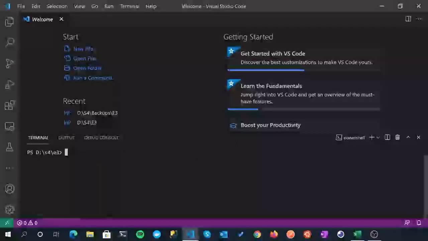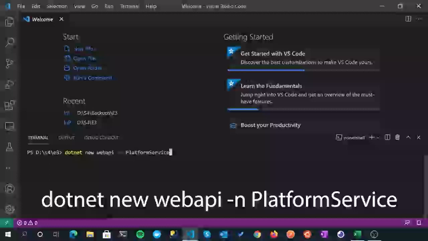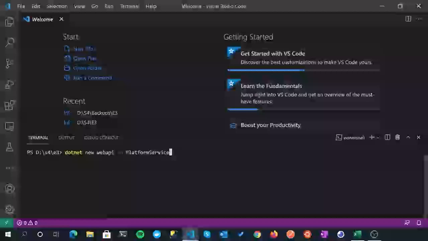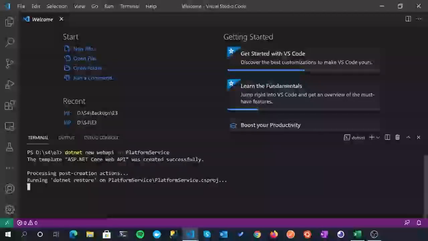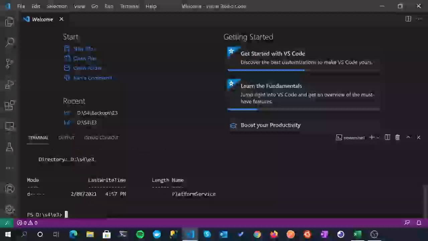All right, so I just did a CLS to clear the screen, and we're going to do a dotnet new. Web API is the template type that we want, and then we give it a name of PlatformService. I'll just make sure I've spelt platform and service correctly. Looks like I have, so hit enter. And that will go away and scaffold that up for us. So a quick directory listing will confirm that that is the case.